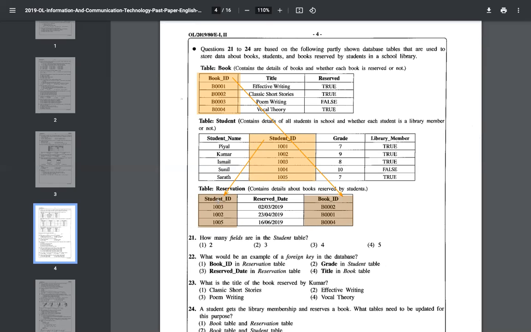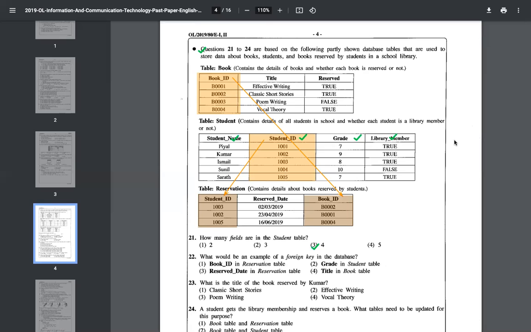How many fields are there in the student table? Fields means columns. Student table, you can see, let's count. 1, 2, 3, 4 columns, 4 fields. Answer number 3 is the answer there. Let's count again. 1, 2, 3, 4, 4 fields. Yes, the answer should be number 3. Lashain answer correct. Praveen answer correct. Mine's answer correct. Kinura correct. Okay, very good. You found the answer. So let's go to the next one.